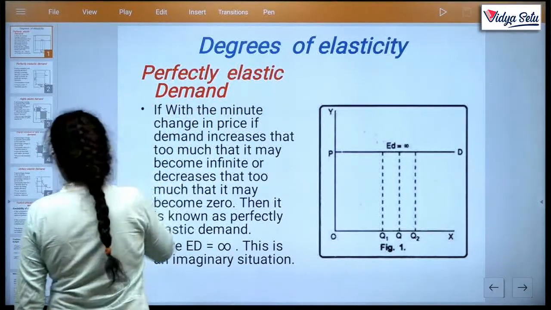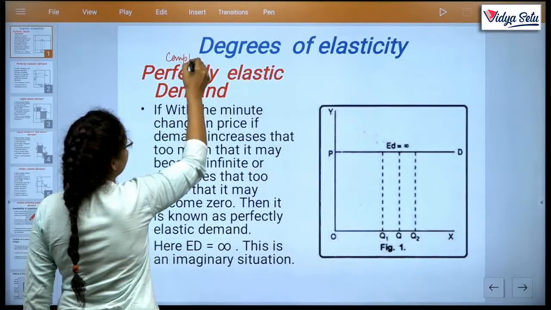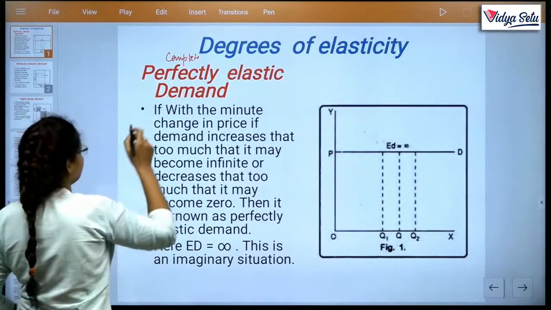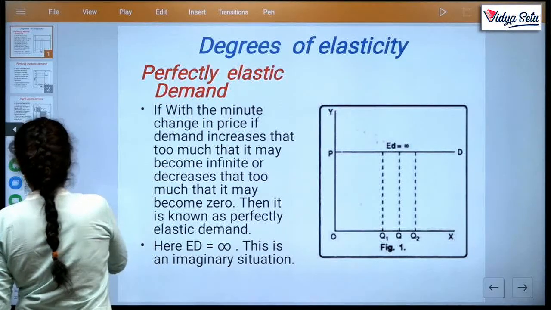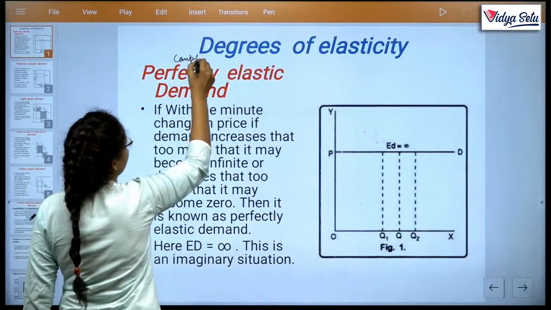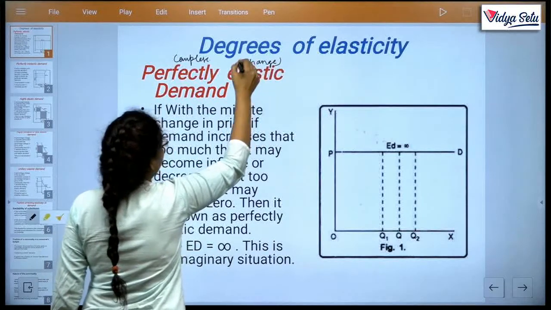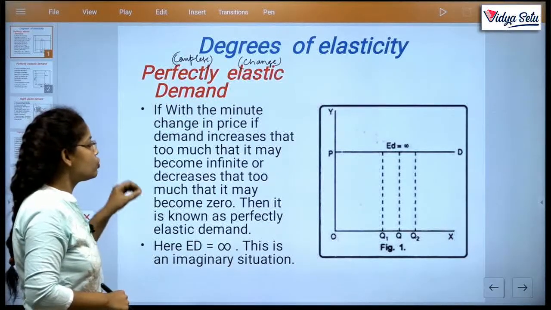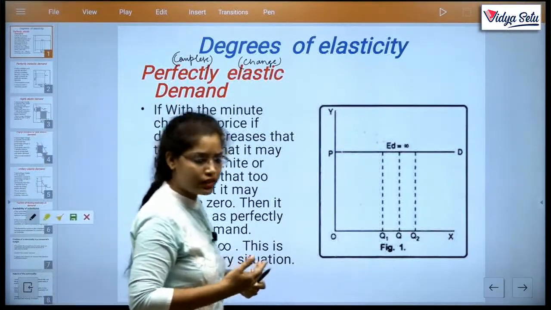So there is a complete change in demand. This definition is too lengthy, but we try to understand the language.